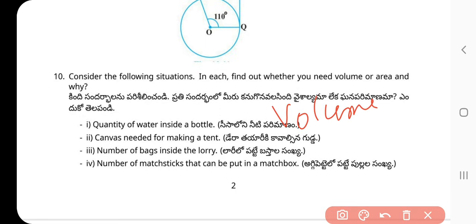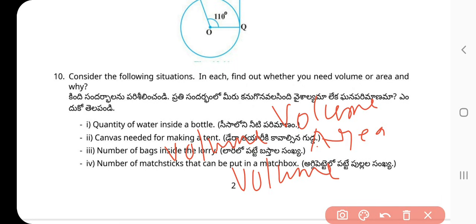Canvas needed for making a tent: area. Number of bags inside the lorry: the answer is volume. Number of matchsticks that can be put in a matchbox. What is the correct answer? Volume is the answer.